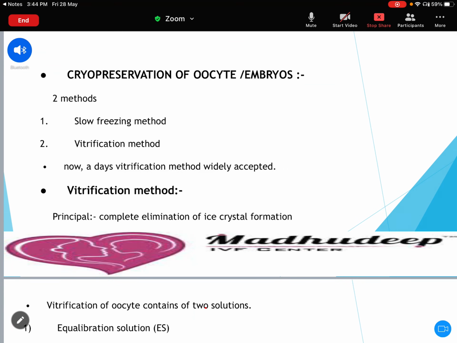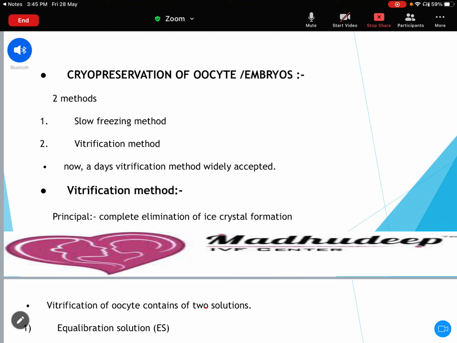But oocyte cryopreservation is very delicate and requires so much expertise, while the embryo freezing technique is the same, but they are very delicate and very fragile, so we have to handle them very gently. That is the only difference. Otherwise, the procedure is the same for cryopreservation of the oocyte or the embryos.